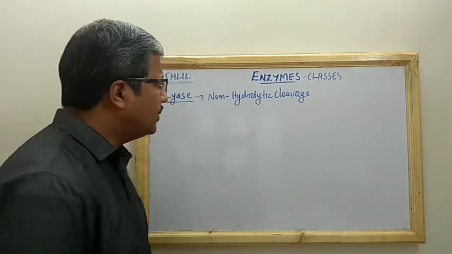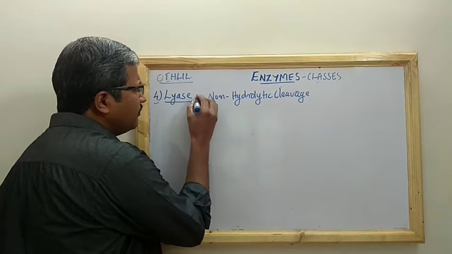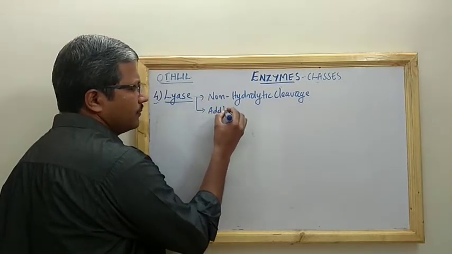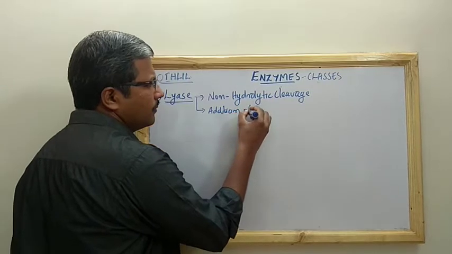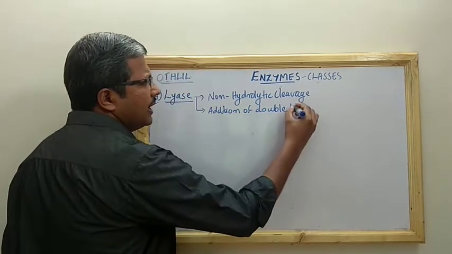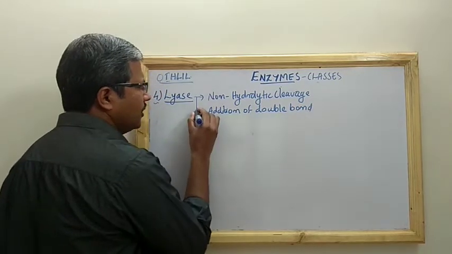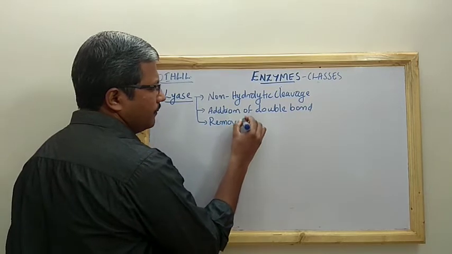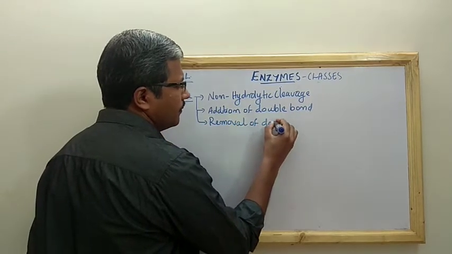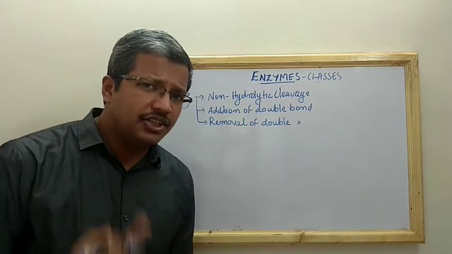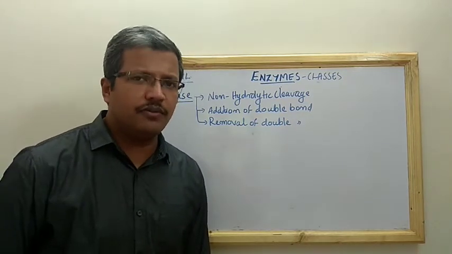So in this way, it is responsible for addition of a double bond and removal of double bond. So it is responsible for addition of double bond as well as removal of double bond.